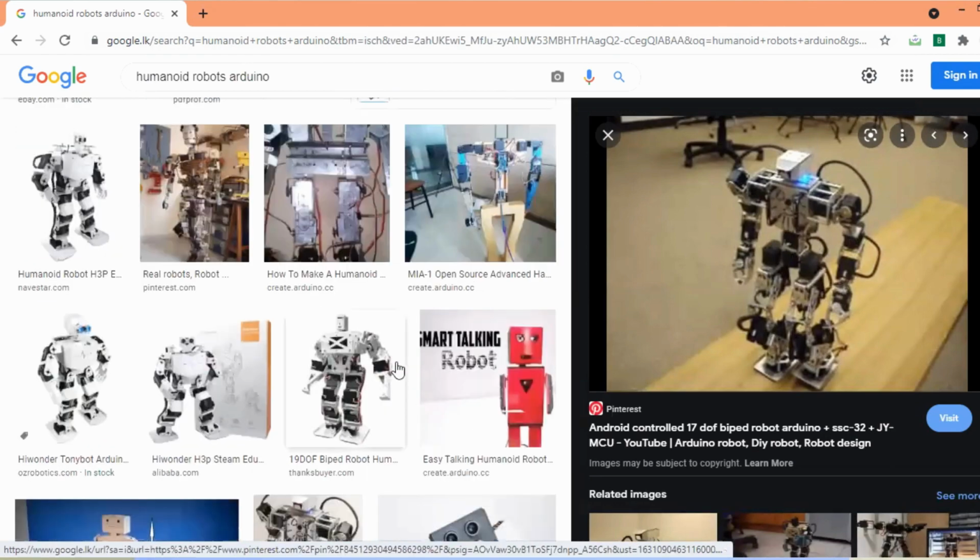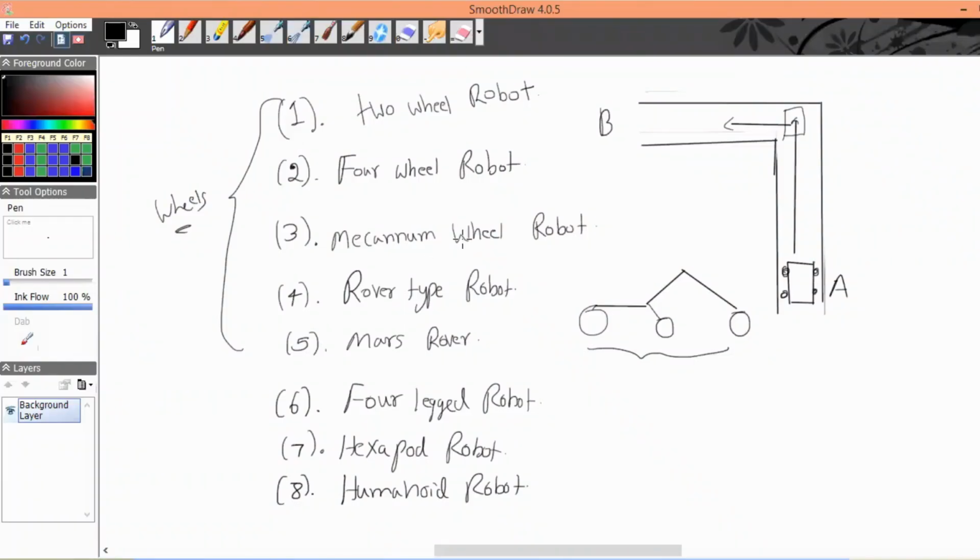So humanoid robots. In the next session, when we are doing motors, DC motors, servo motors, different types of motors, I will introduce you to the robotic arms. Today I am not going to discuss robotic arms. So these are the different robot chassis we looked at so far. And also, as the ninth one, I want to tell you about 3D printed robot chassis.